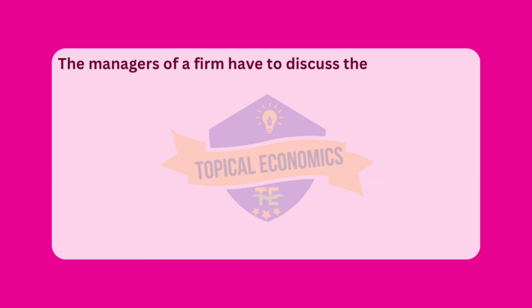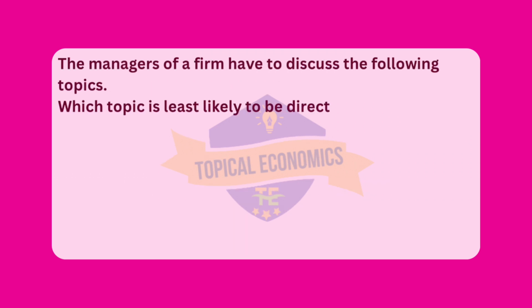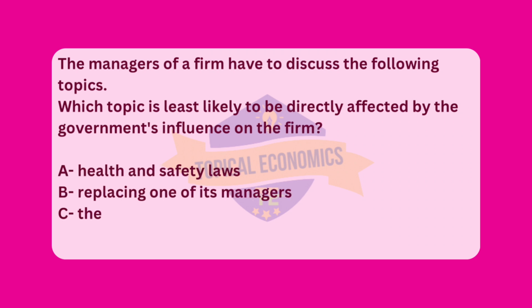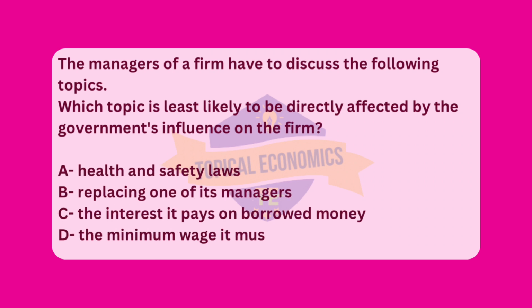Moving to question 10. The managers of a firm have to discuss the following topics. Which topic is least likely to be directly affected by the government's influence on the firm? A. Health and safety laws. B. Replacing one of its managers. C. The interest it pays on borrowed money. D. The minimum wage it must pay its workers. Reference, 2020 Specimen version 1.